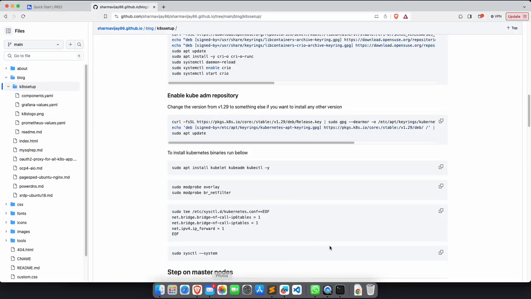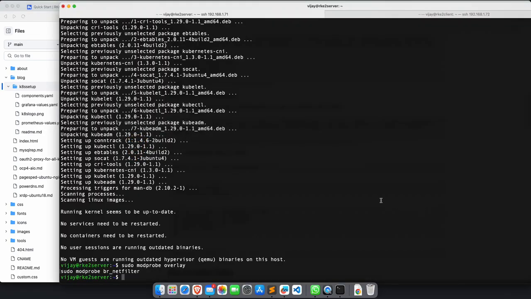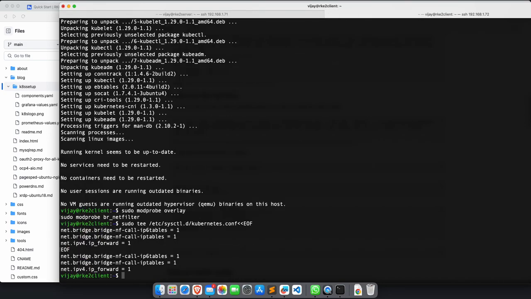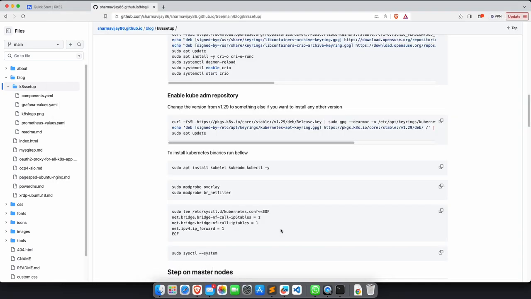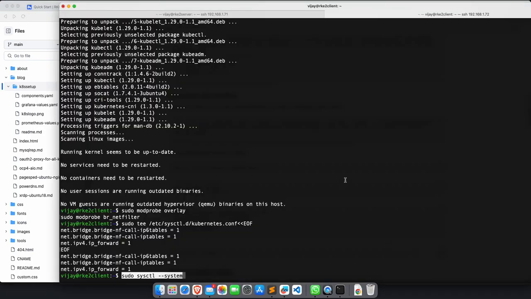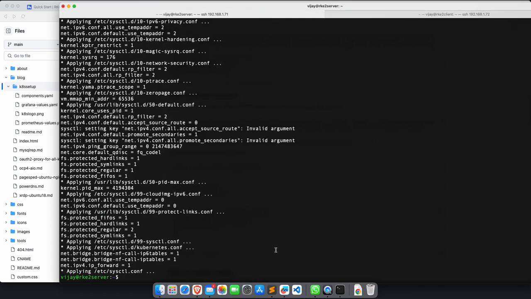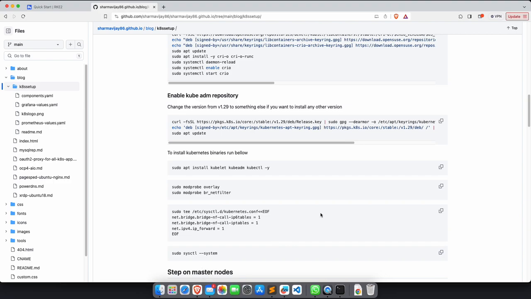So these two parameters, then this one also, copy it, put it up here, then in the second machine also. So far every step I've executed in all the machines, right? Yeah, this way, the kernel parameter tunings, we are good.